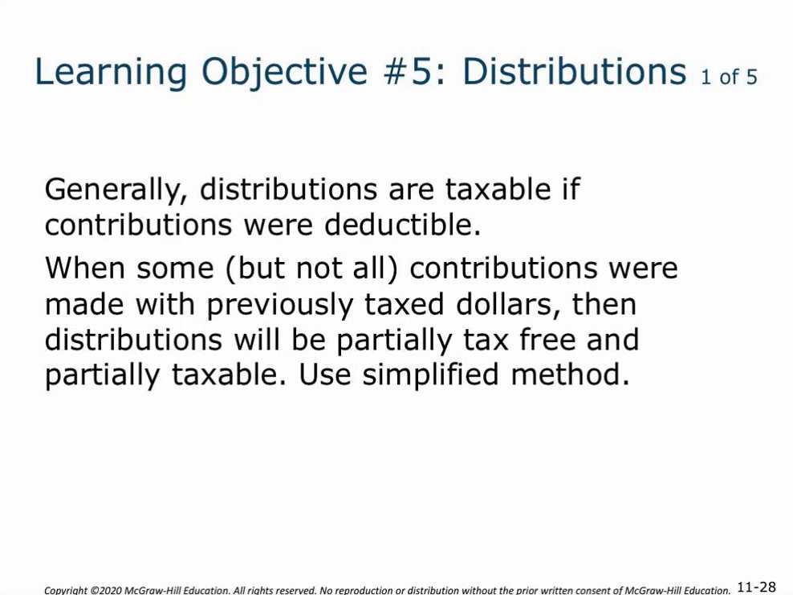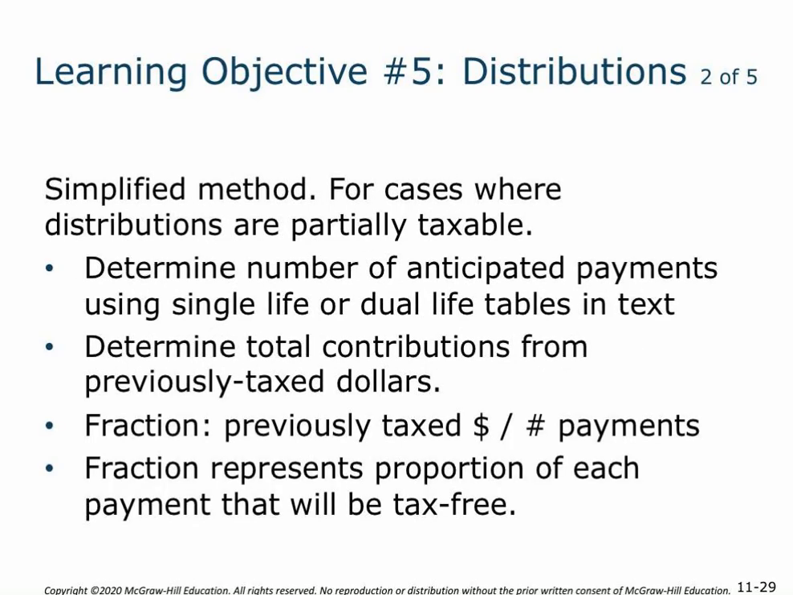And then we're going to use a simplified method for that. So here we're going to determine the number of anticipated payments using a single life or dual life table, and then the total contributions from previously taxed dollars. And what we do is just take that fraction. So we're going to take all the previously taxed dollars and then divide by the number of payments, and that's going to represent the proportion of each payment that is tax-free. So if we paid taxes on the amount before, then we're not going to get taxed on the distribution.